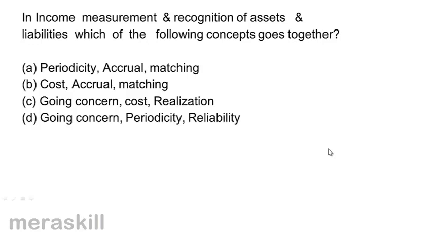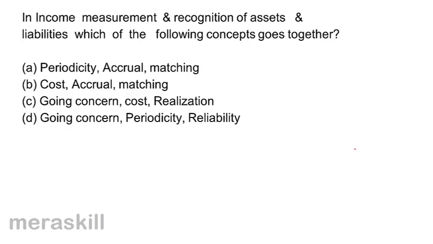In income measurement and recognition of assets and liabilities, which of the following concepts goes together? A. Periodicity, accrual and matching. B. Cost, accrual and matching. C. Going concern, cost and realization. D. Going concern, periodicity and reliability.